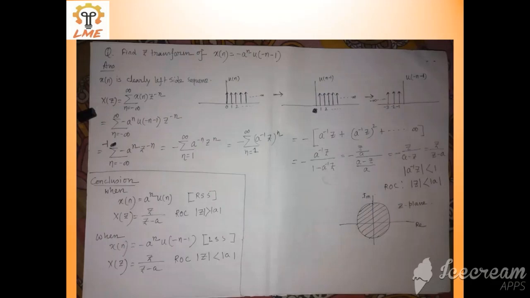That is why I told you that without the region of convergence you cannot perform the z transform, because you can see that for two different signals the z transform is the same, z by z minus a, but the ROC is different.